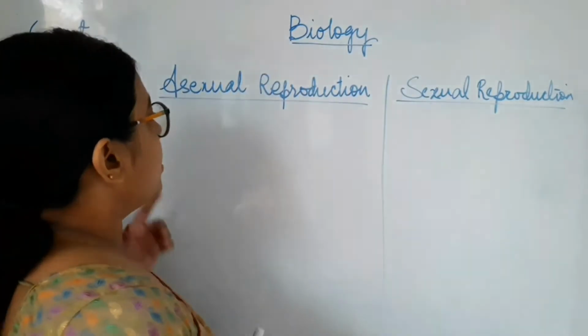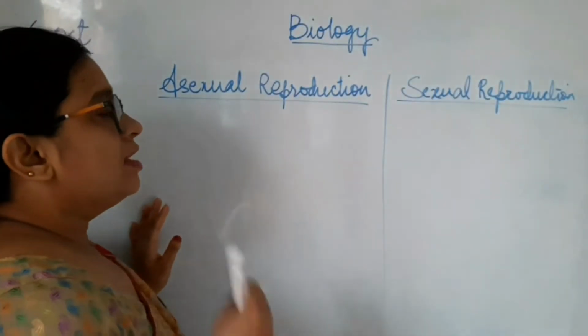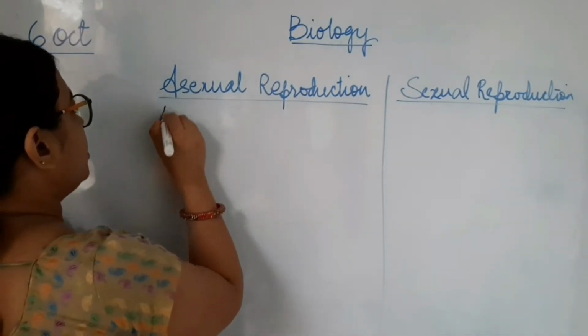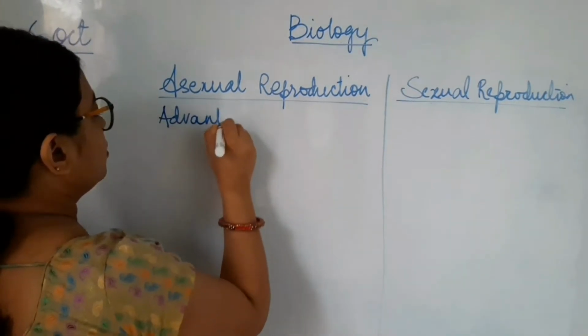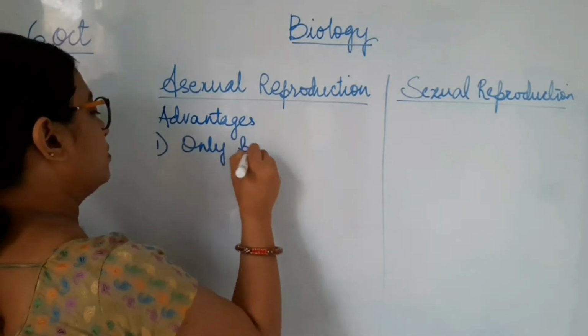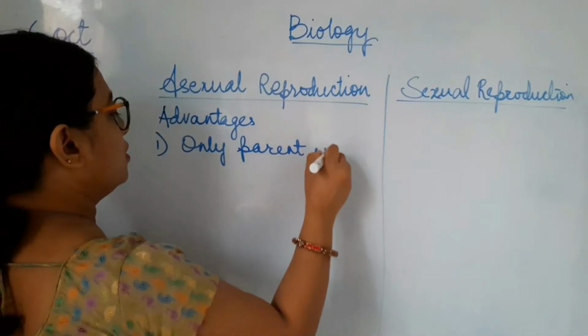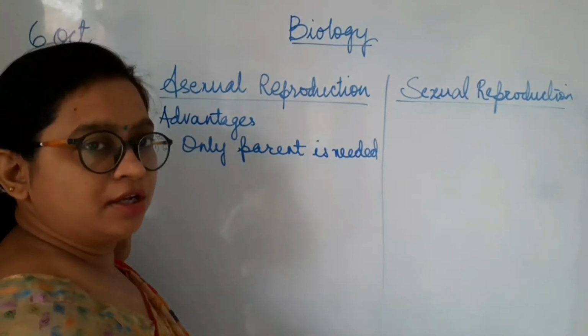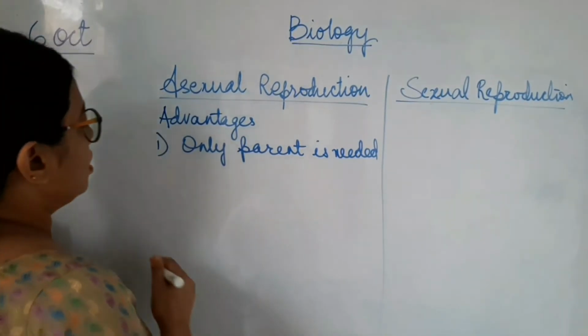Now we have seen the difference between the asexual mode of reproduction and the sexual mode of reproduction. Now let's see the advantages and disadvantages of both modes of reproduction. We'll first start with the asexual mode of reproduction. Since this is asexual reproduction, only one parent is needed. So the first advantage is that only one parent is needed. It doesn't need another parent. It does not have to wait for another parent to reproduce.